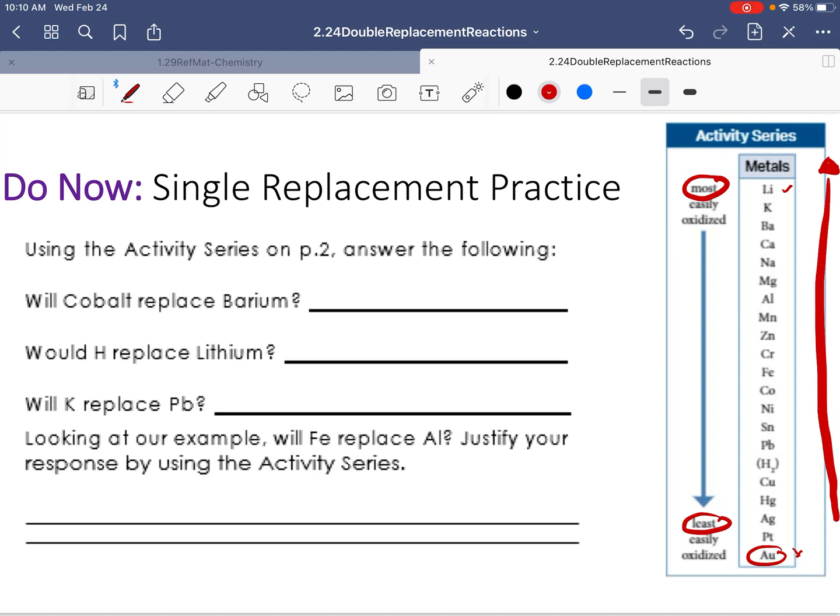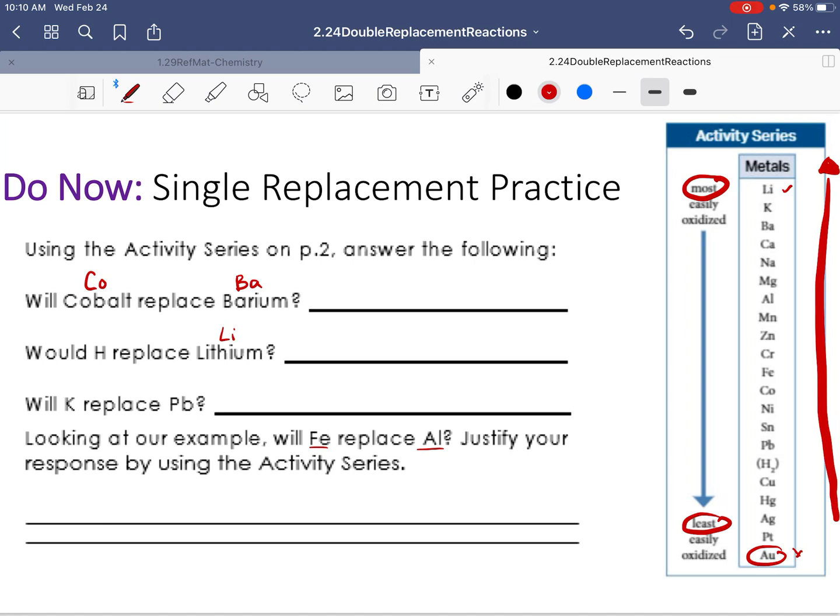You're going to take about 3 minutes, class. Will cobalt replace barium? So cobalt is Co and barium is Ba. This one uses these symbols, so I think it makes it easier. Will hydrogen replace lithium? Lithium is Li. And will potassium replace lead? And lastly, looking at your example, will iron replace aluminum? Okay, guys, so you can pause me here. It should take you about 3 or so minutes, and right now we'll go over the exemplar.